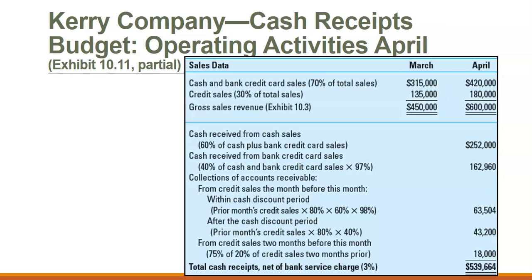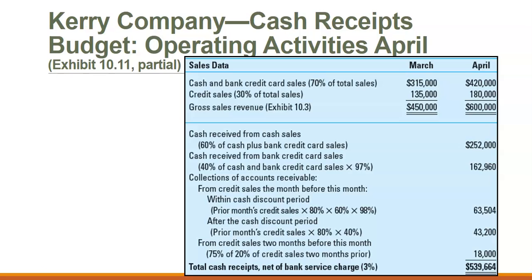A cash budget is then created. We determine what our cash sales are and when we receive cash from credit sales. So we have here that cash and bank credit card sales are 70% of our total sales, and then sales on credit are 30% of total sales.